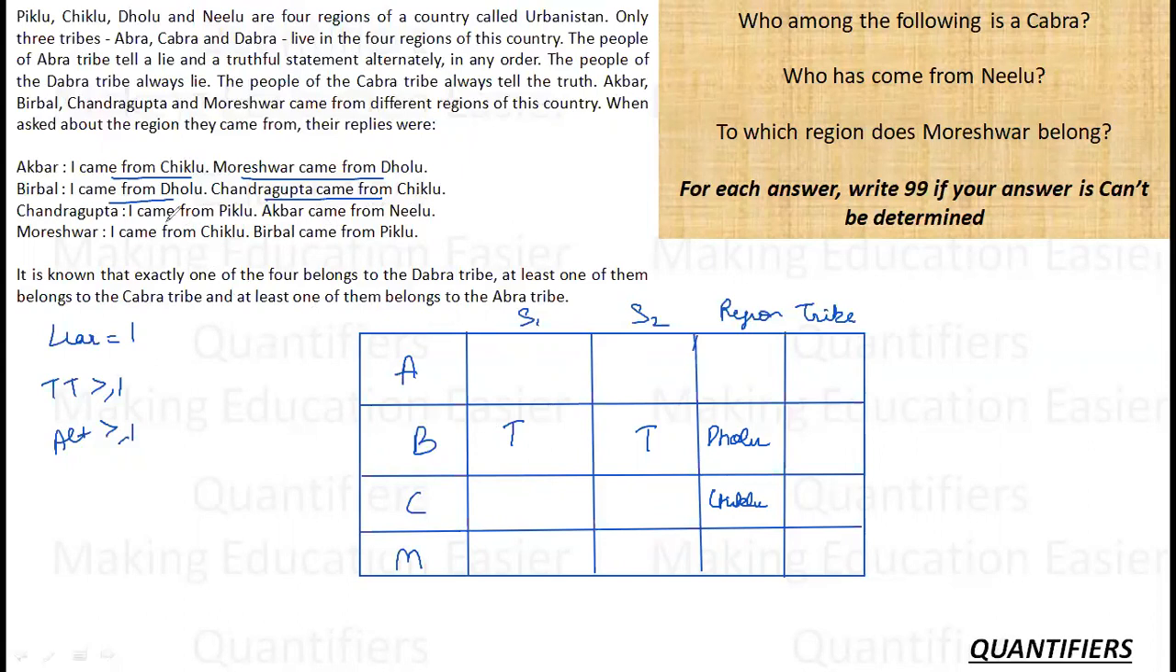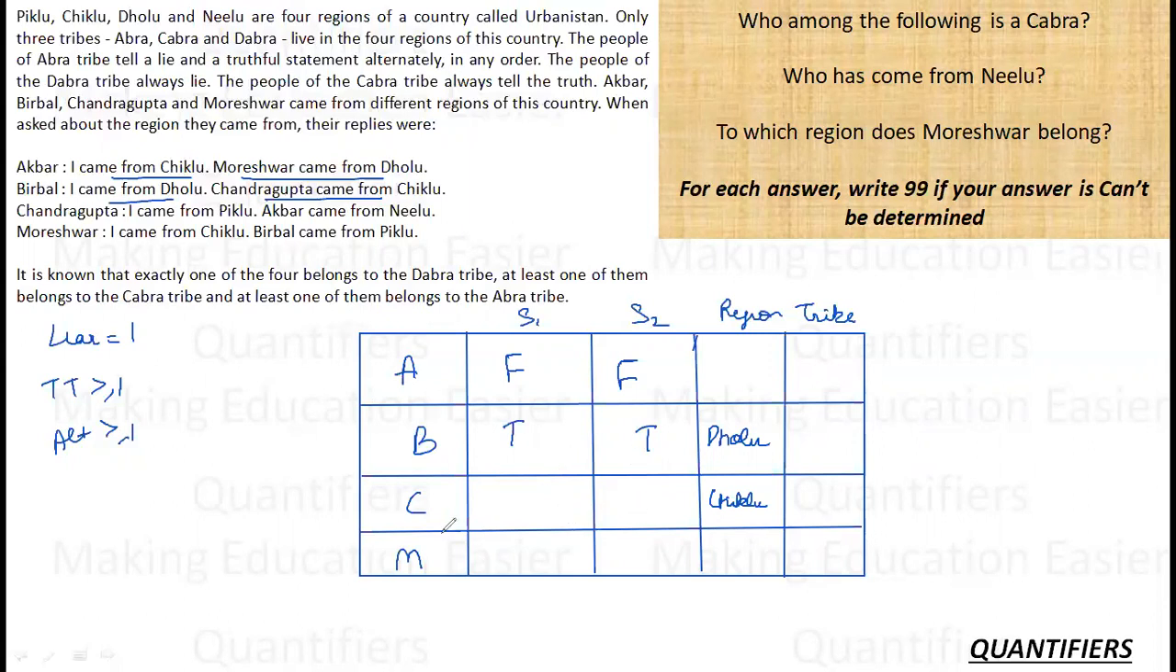Now, let's analyze the statement. A says I came from Chiklu. This is false. Mureshwar came from Dholu. This is also false because B is from Dholu. So A is the liar that we need. There should not be any other liar. Now, Chandragupta's statement is I came from Piklu. I don't know about this. Akbar came from Nilu. I don't know about this.